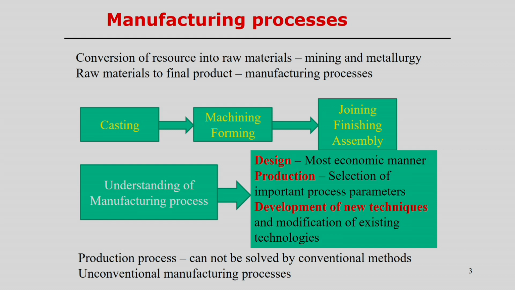Once the raw materials are available, manufacturing processes deal with forming the final product from the raw materials. So, how we can form the final products from raw materials based on the different types of manufacturing processes, we can get the hierarchy of these processes like that.